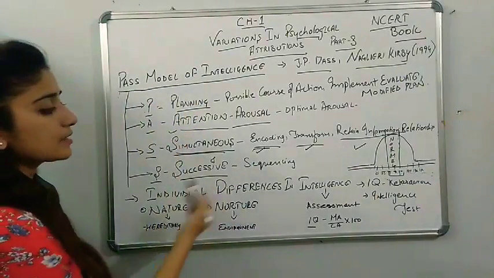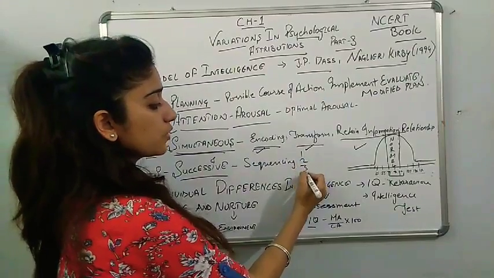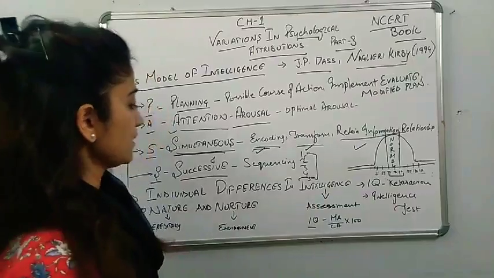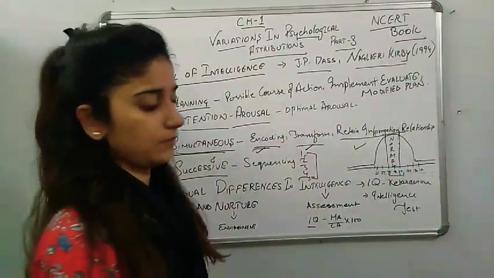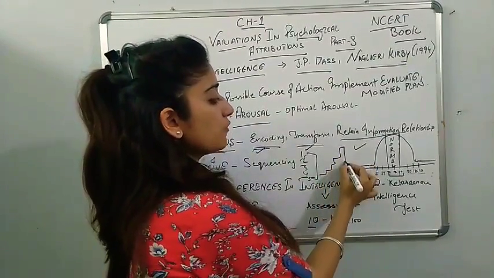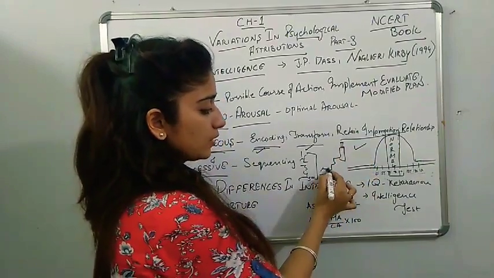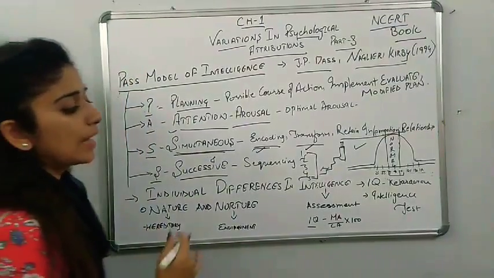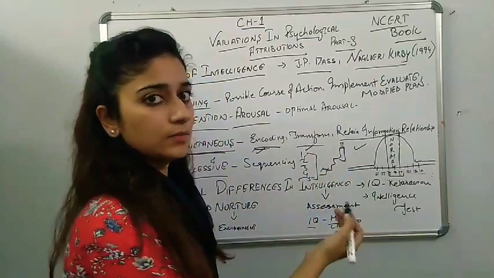Okay, successive, that is sequencing, meaning in sequence like 1, 2, 3, 4, 5. Successive means you have to work out a plan step by step. For moving upstairs to the first floor, you have to climb the first step of the ladder, right? Similarly, you have to plan steps and accordingly, sequence-wise, you will come up.